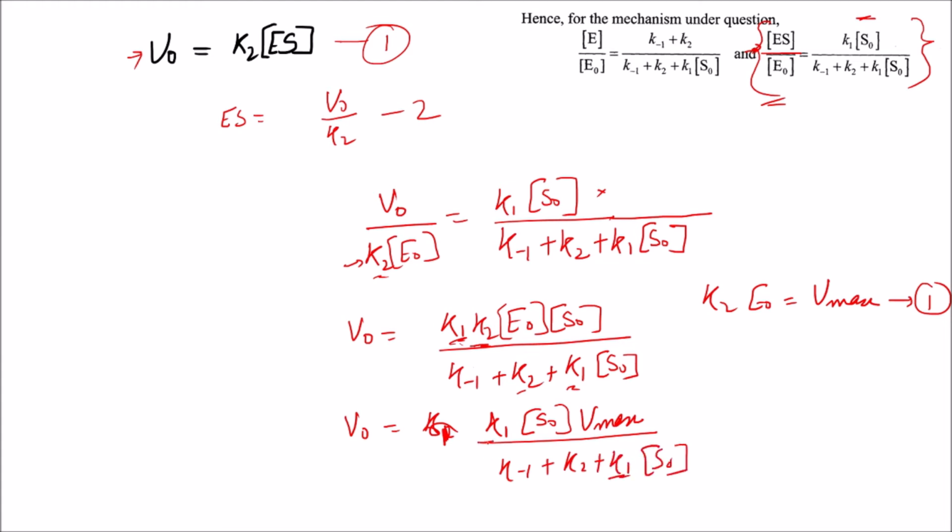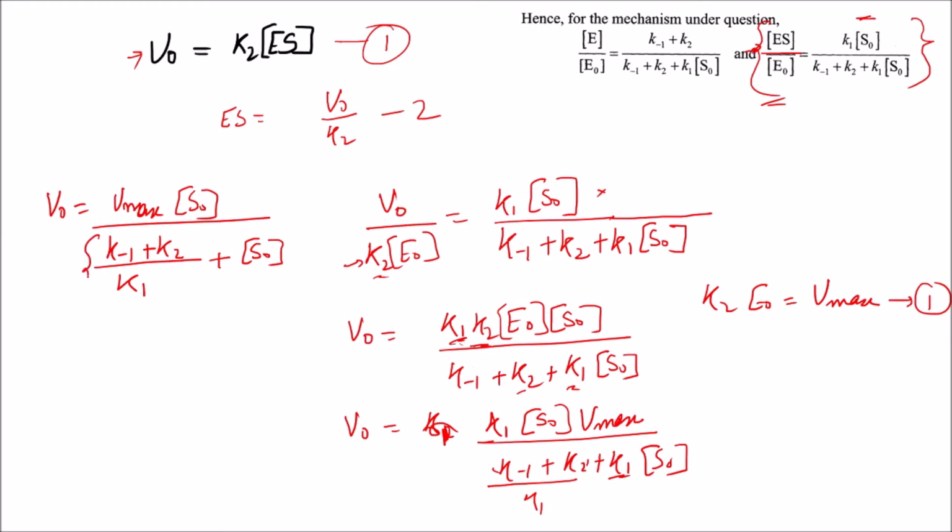K1 is common here, so we take it out or cancel it, dividing by K1. Our equation simplifies to V naught equals Vmax into S naught by (K minus 1 plus K2) by K1, plus S naught.